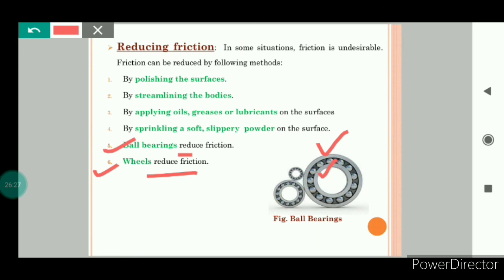And the last is wheels reduce friction. We know that rolling reduces the friction. So when wheels are attached to luggage bags or to any other object, it reduces the friction. So this was all about how we can reduce friction. Here chapter 6 is over. It is complete. Thank you.